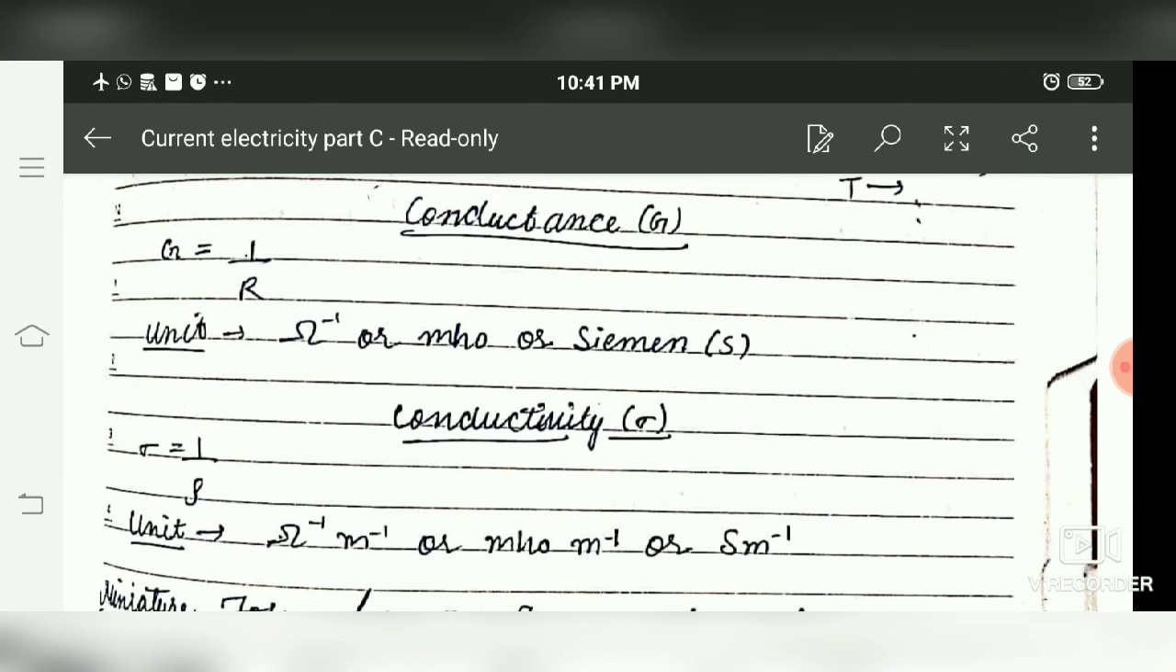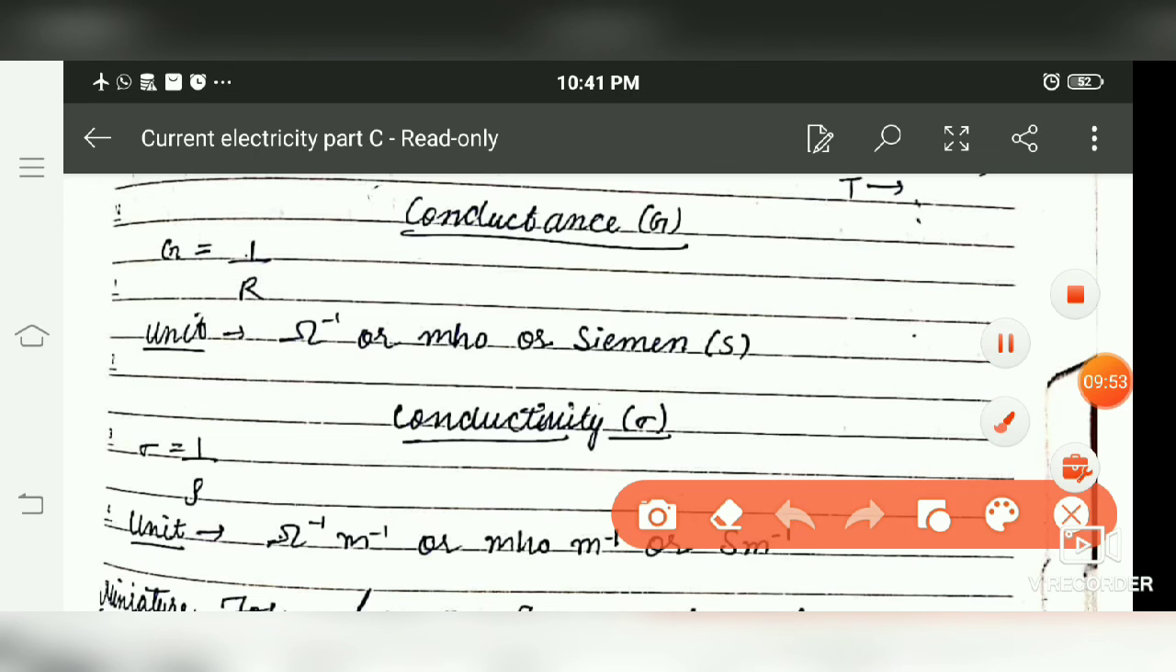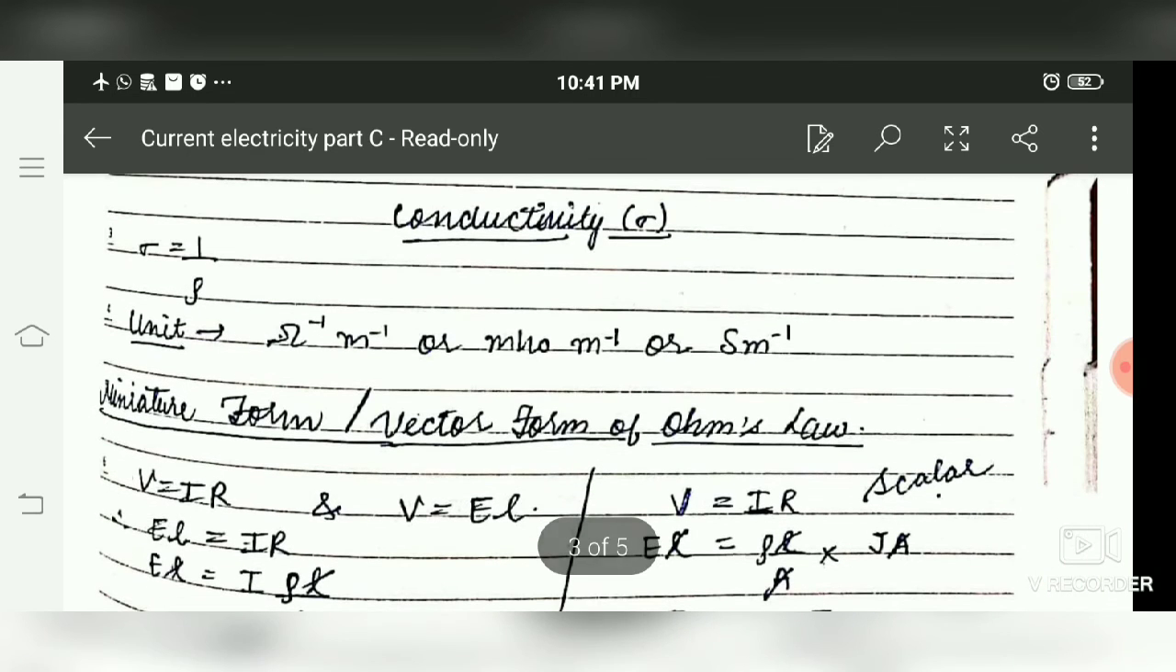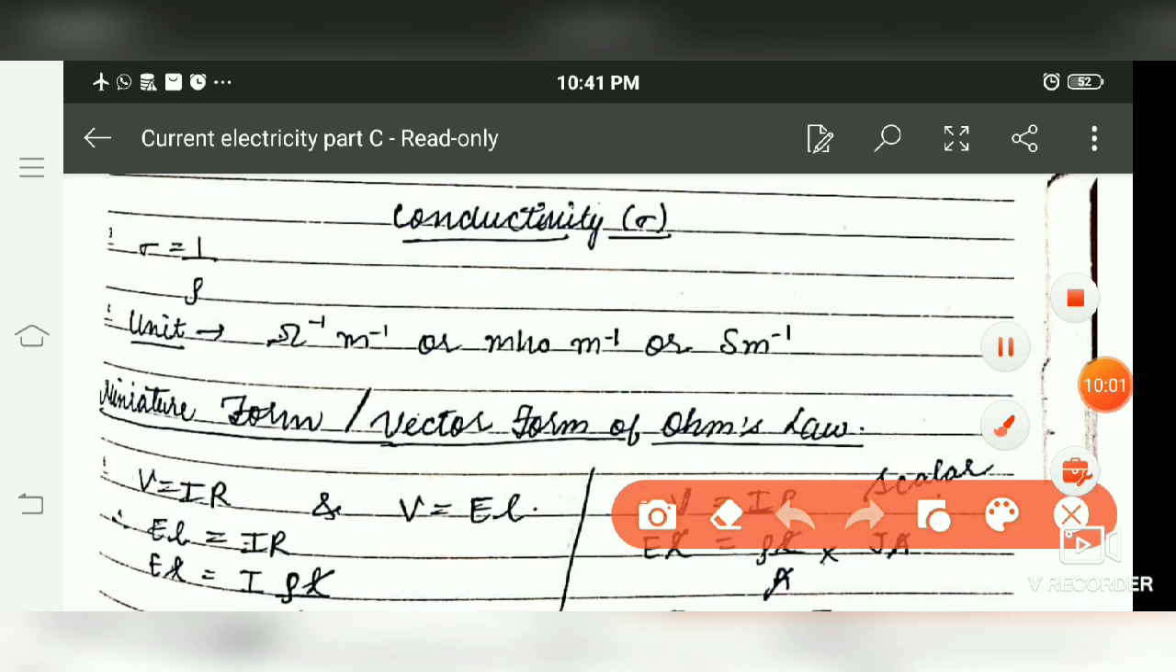Next there are a few terms or definitions. First of all is conductance. Conductance is the reciprocal of resistance, so its unit is per ohm, mho or Siemens. Second is conductivity. Conductivity is denoted by the symbol sigma and it is the reciprocal of resistivity, 1 by rho. So its unit is per ohm per meter.